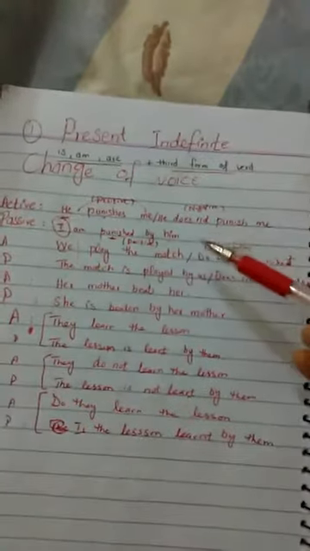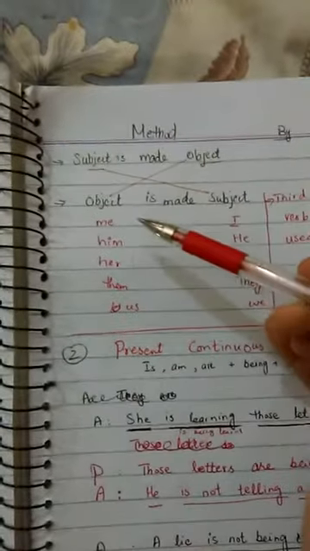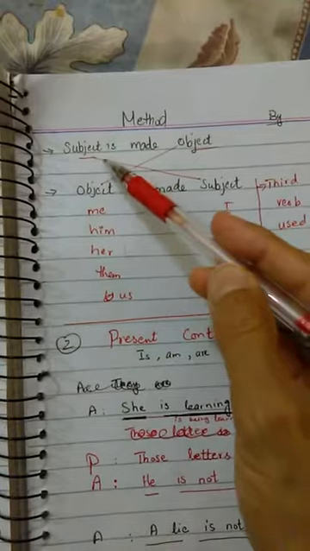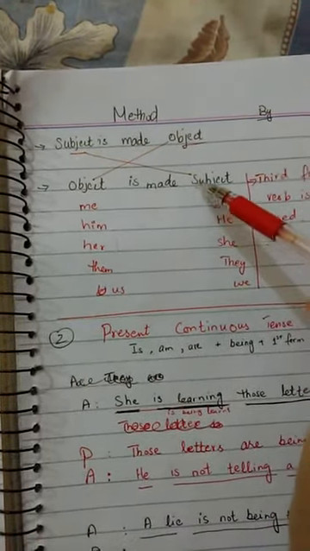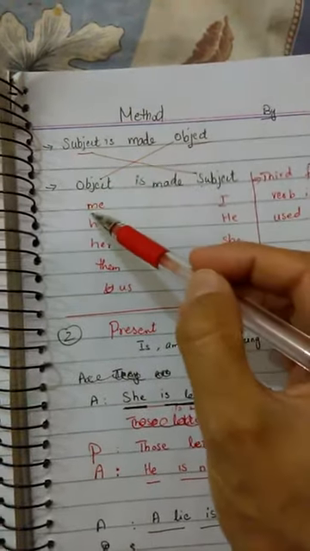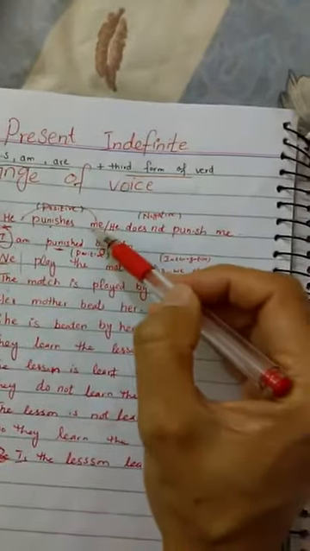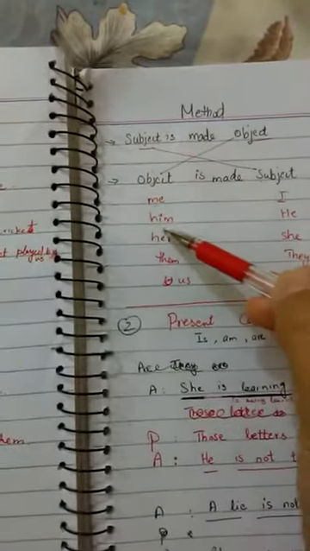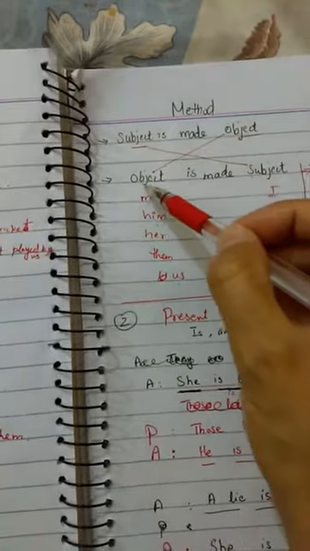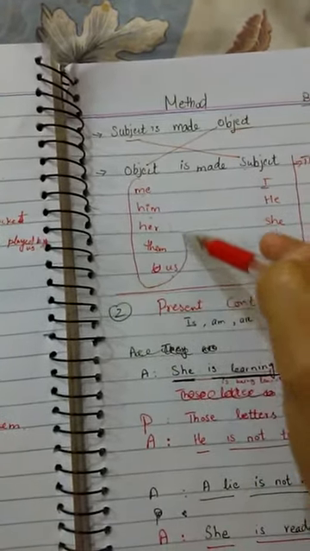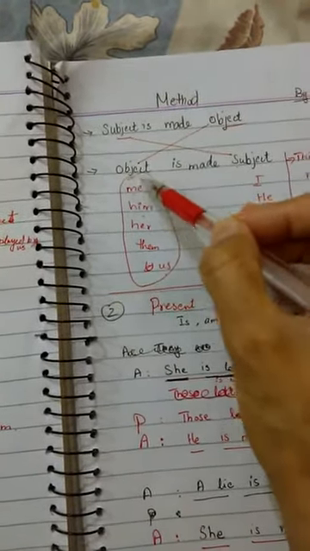Okay, if we are going to discuss this thing, when subject will become object and object will become subject, what are the changes? These pronouns, me, him, her, them, us, are used as objects.